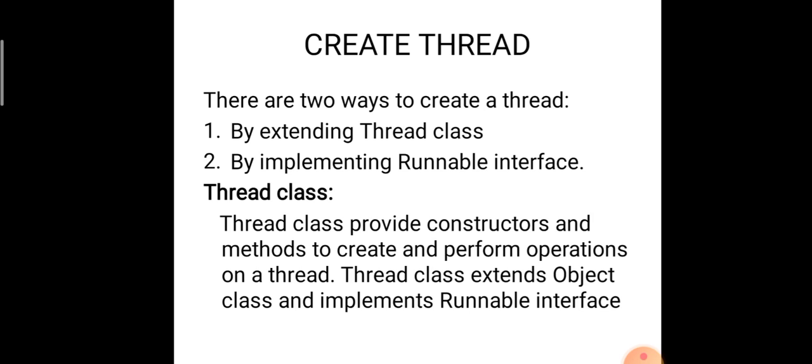All classes in Java are extended by the object class implicitly. If I give a class A, then class A is extended by the object class implicitly, even if you do not write extends object.